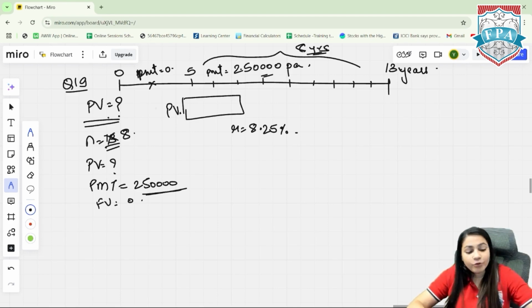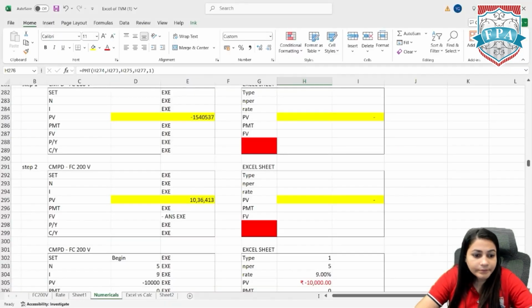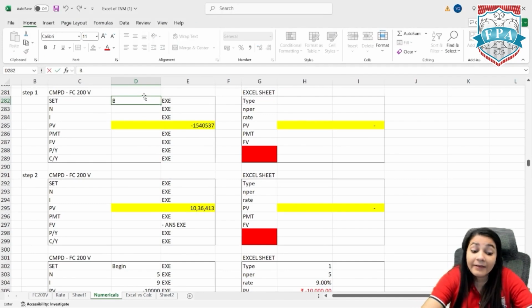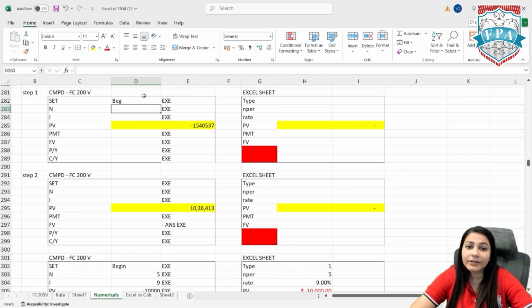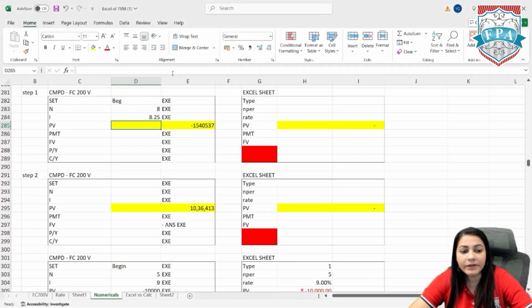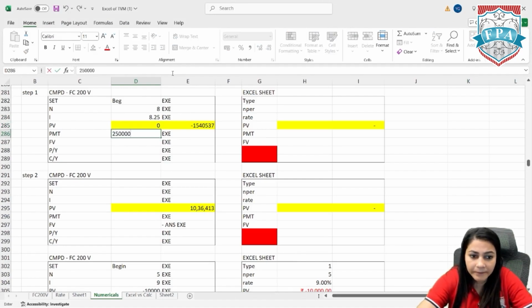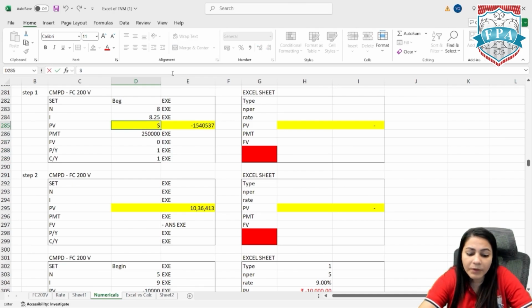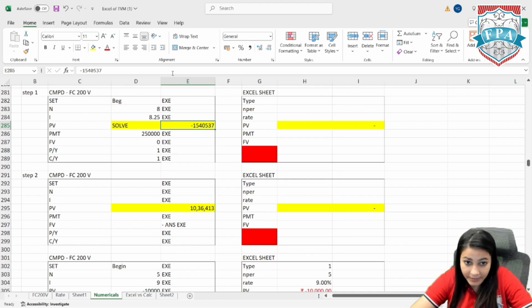Alright, let's do it. So set will be begin, as they have clearly mentioned that the withdrawal is happening at the beginning of the year. The period is 8 years because withdrawal is happening only for the 8 years. 8.25% is the interest rate. We need to calculate the PV. PMT is 2,50,000. Future value 0, P/Y 1, C/Y 1. We need to go to PV and click on the button solve. The answer that we will get is 15,40,537.